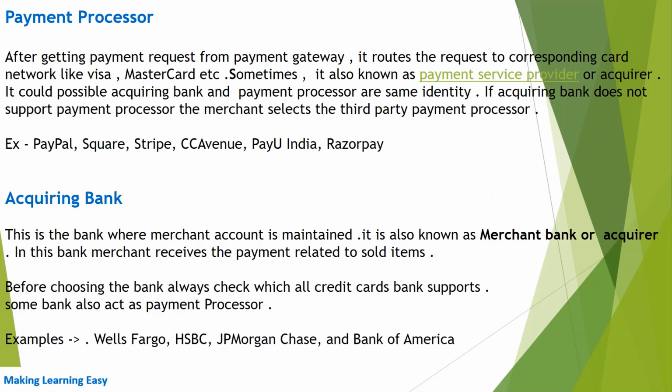Before choosing the bank, we should always check which credit cards are supported by the bank. Some banks, as I already mentioned in the payment processor, some acquiring banks also have an inbuilt payment processor. Examples of acquiring banks are Wells Fargo, HSBC, JP Morgan, Bank of America.